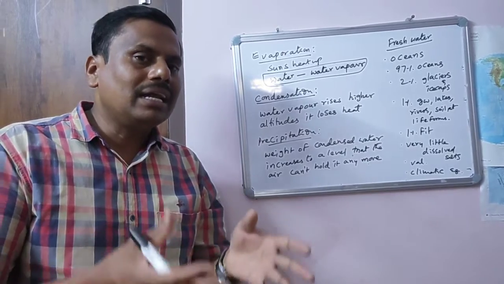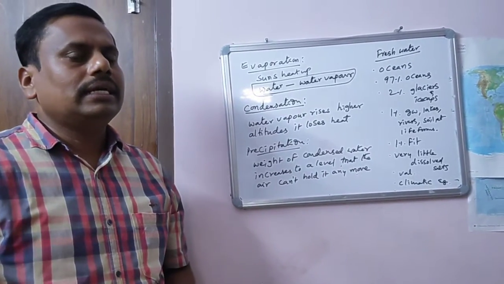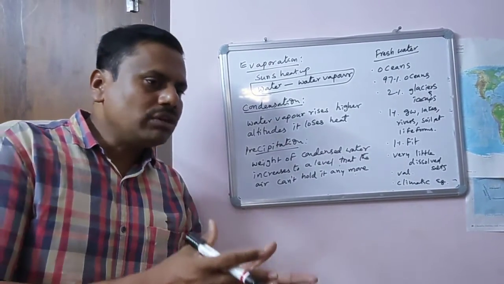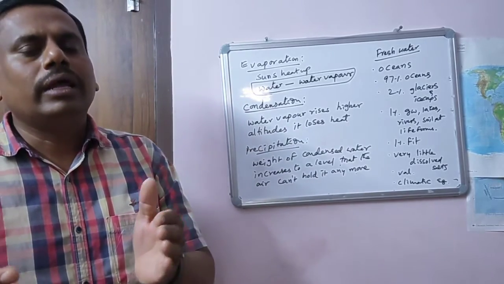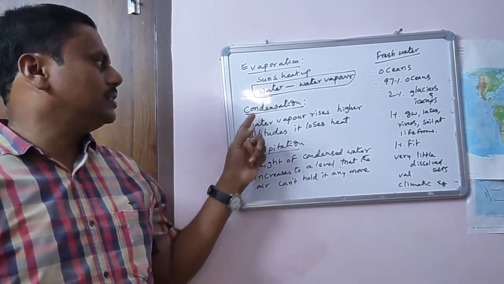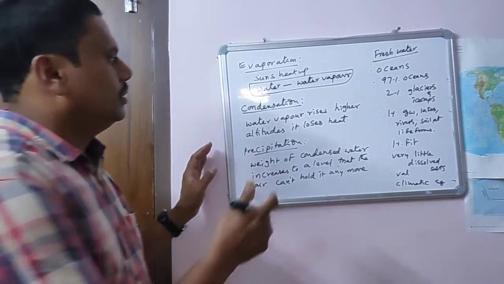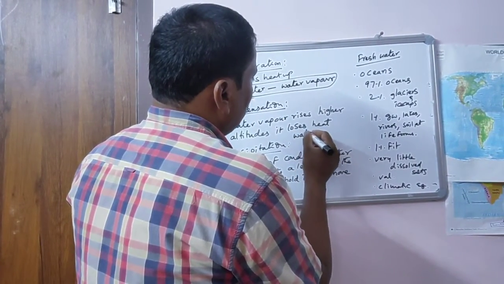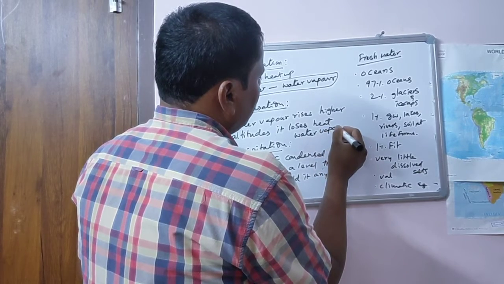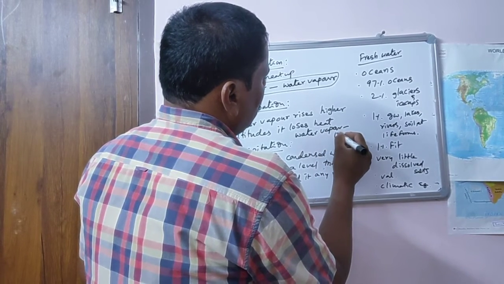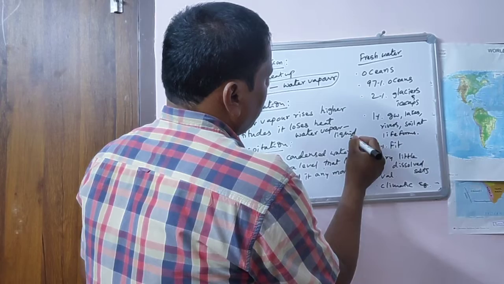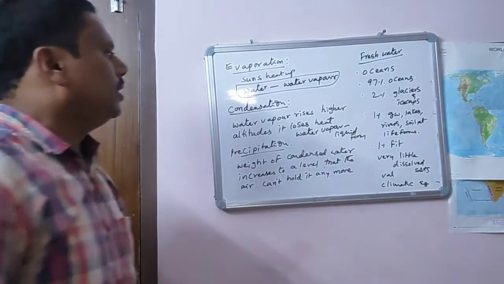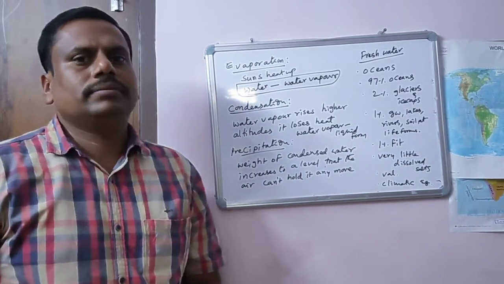Water vapor loses its heat, and that entire water vapor converts into liquid form. This process is called condensation. In condensation, the water vapor changes into liquid form. This is called condensation.